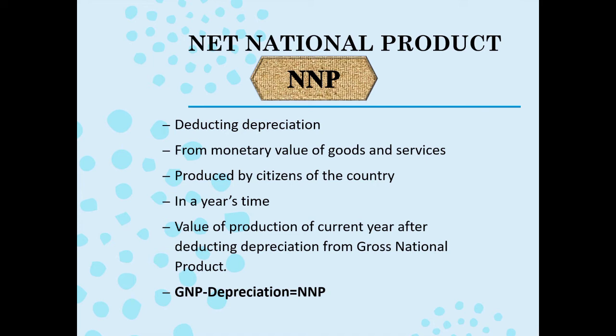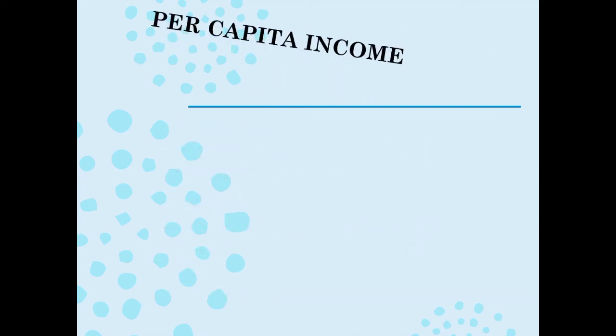In GNP, we have seen that only the citizens' production has to be considered, whether in India or outside India. So here, after considering all the production inside and outside India, we are reducing the depreciation from it. Here also, the current year's production value is to be considered and not the previous year. So the formula is GNP minus depreciation equals NNP.